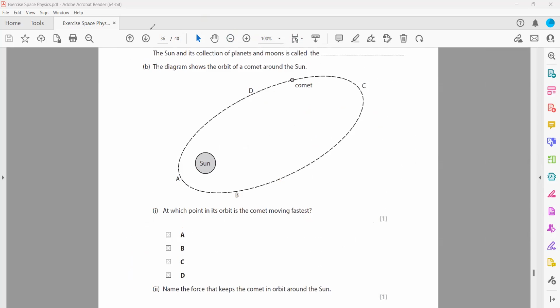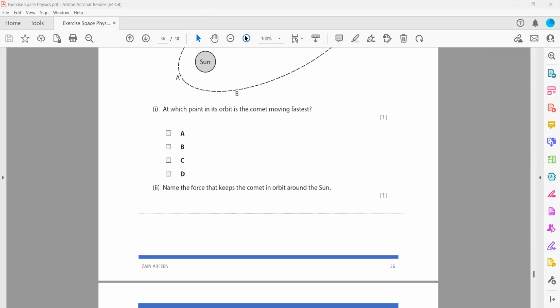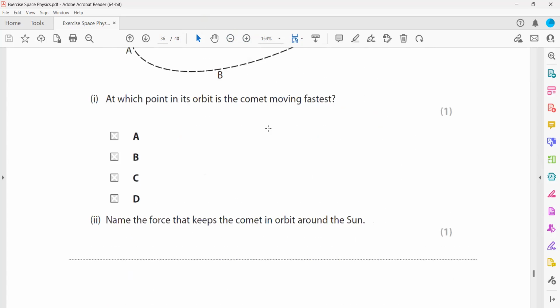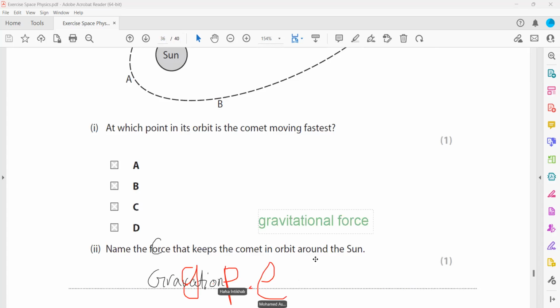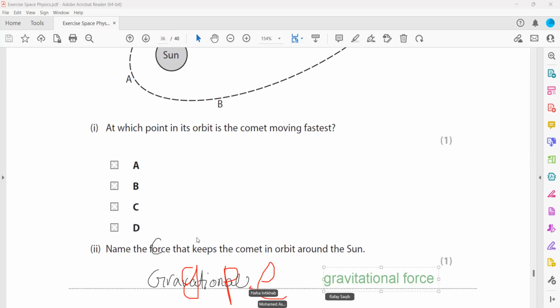Name the force that keeps the comet in orbit around the Sun. Which force is causing it to orbit the Sun? Gravitational. Instead of GPE, you cannot say GP. GPE means gravitational potential energy. It's a gravitational force.